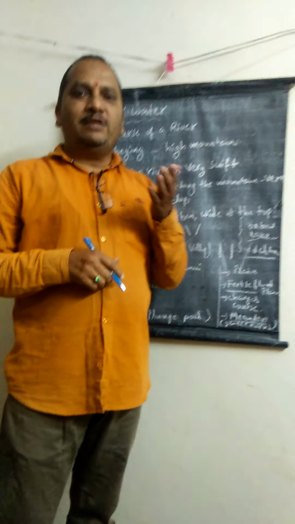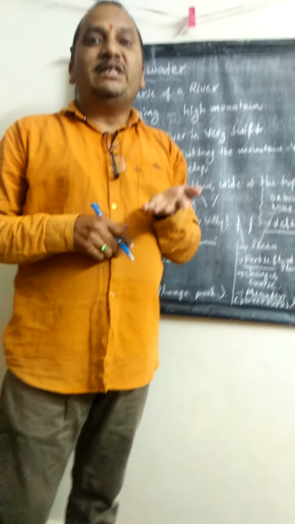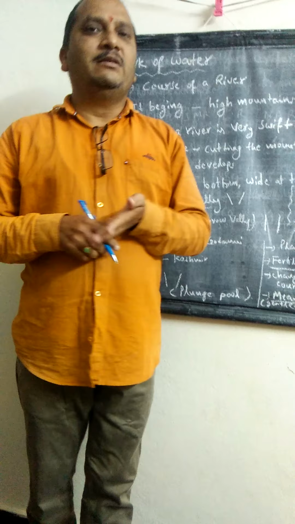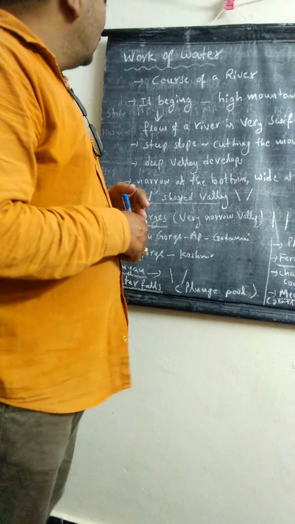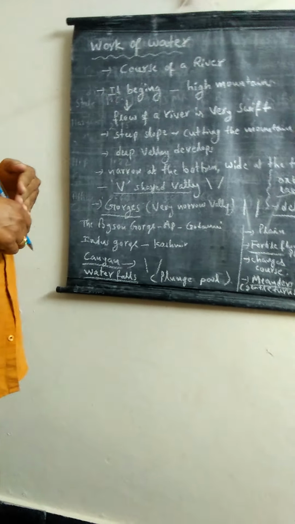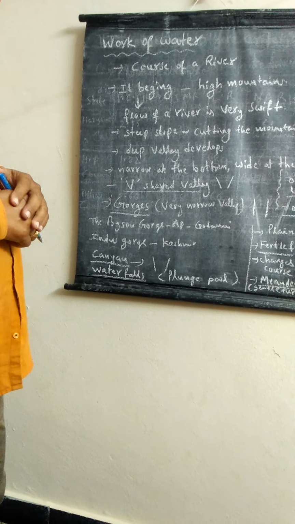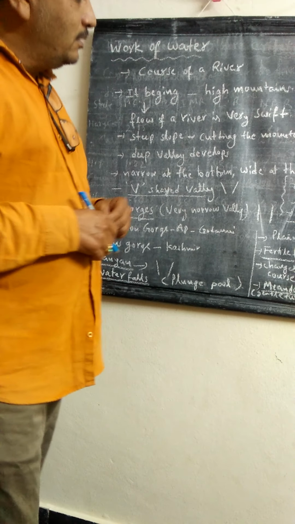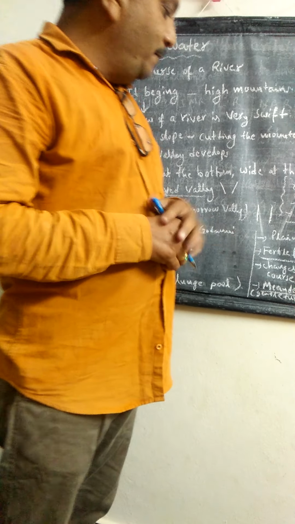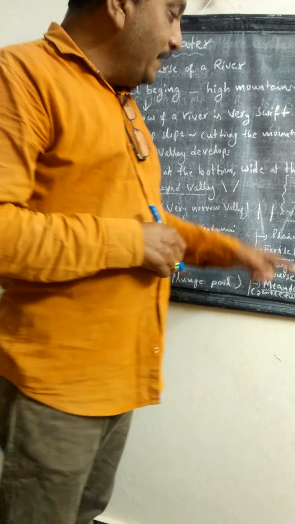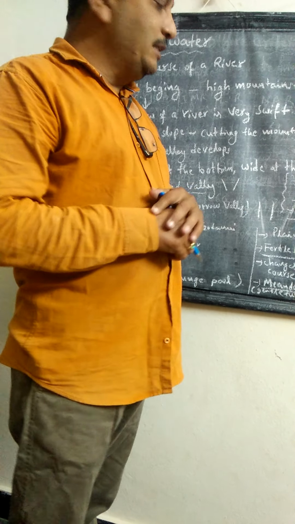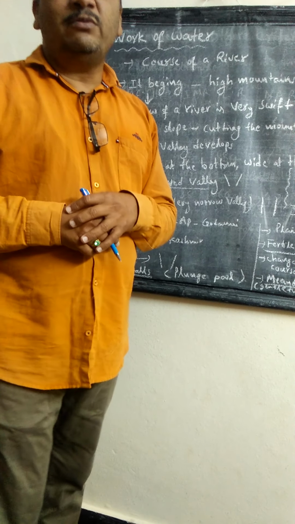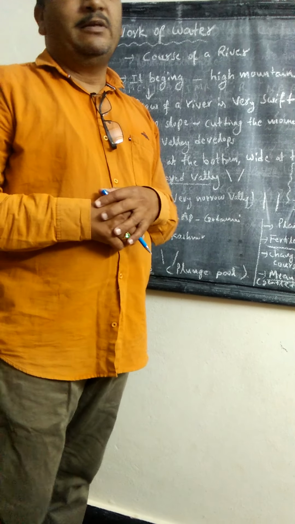When the river flows from its place of origin to meet the sea, in that course it develops V-shaped valleys, gorges, canyon, fertile floodplains, meanders, oxbow lake, and finally deltas. Today we are going to discuss all of these.